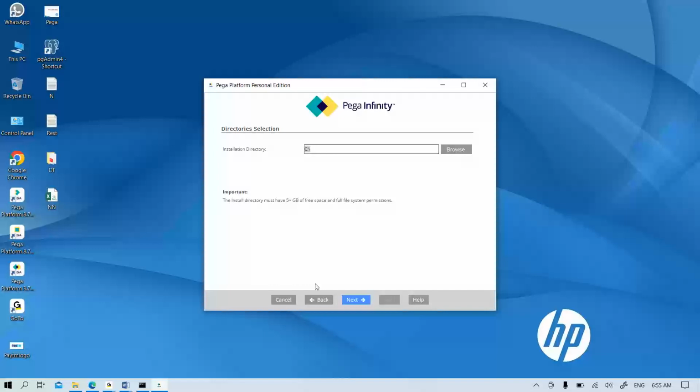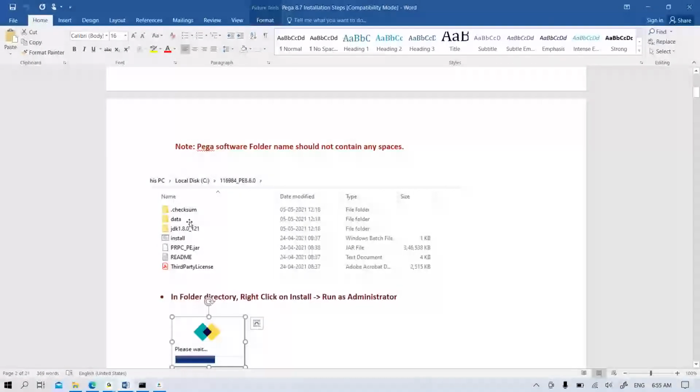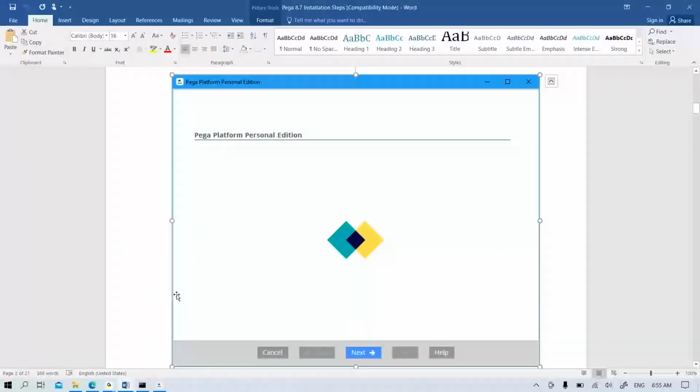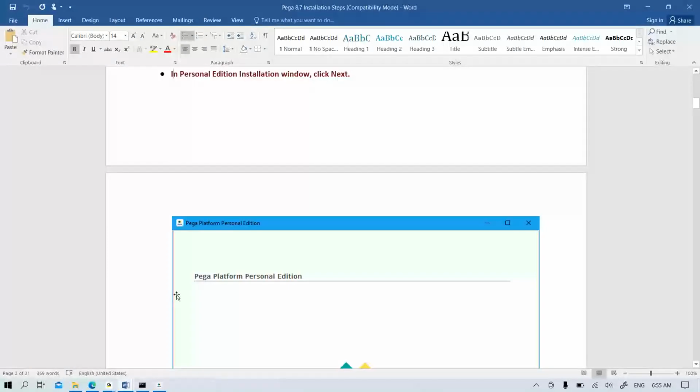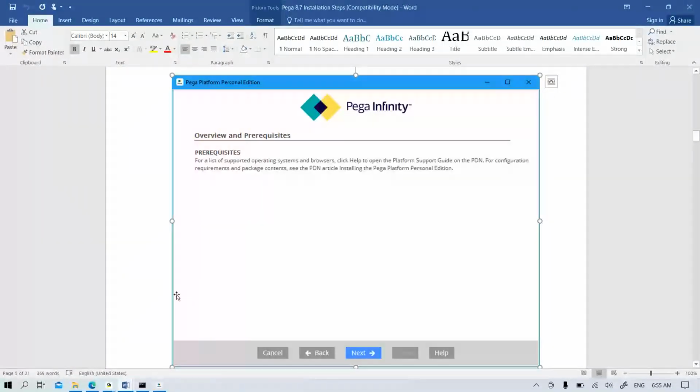Maximum everyone will have space in C drive, so if you don't have space, then only change it, otherwise keep the same path. So click on next, and here it will show some port configuration with some numbers. Actually, if you can't see here, I'll show the same in the document once again. See, first you will click on install, then it will open some command prompt, and the PEGA installation wizard will launch like this. And here follow the buttons in the wizard.